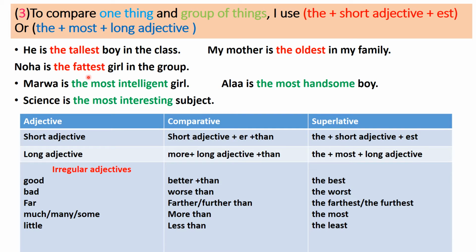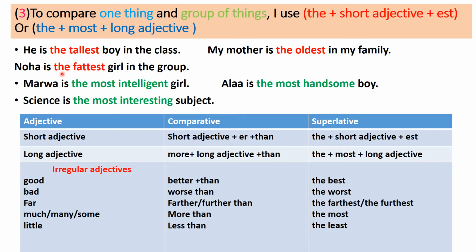Noha is the fattest girl in the group. The adjective is fat. It ends with a consonant, and before it we have a vowel. So I double the T and add est, and before it we write the.